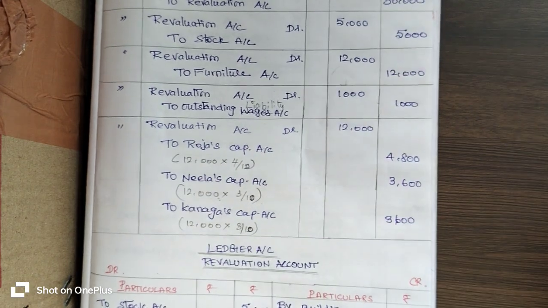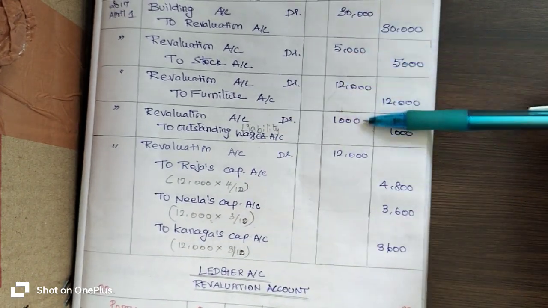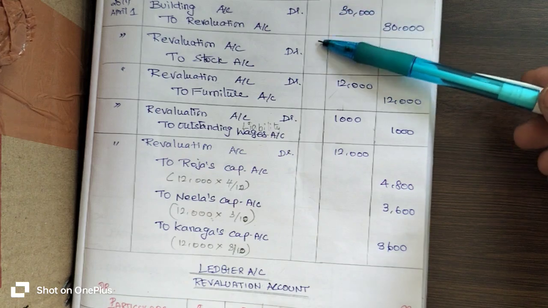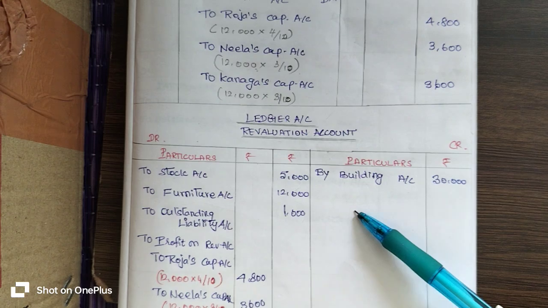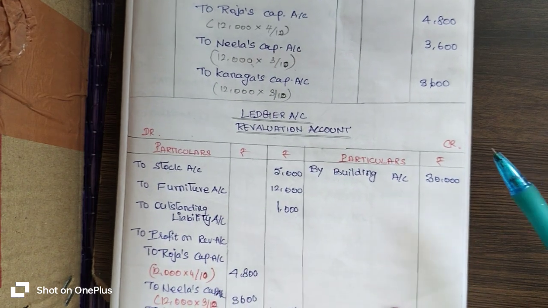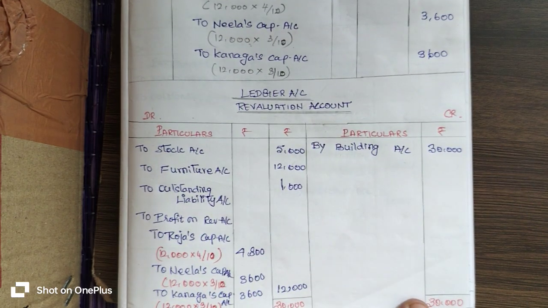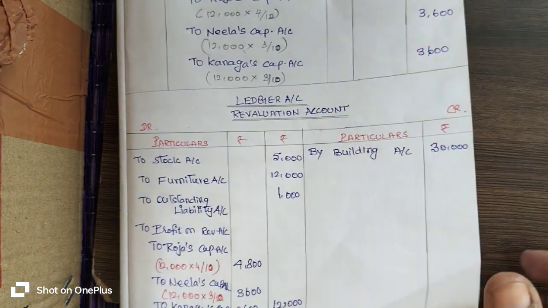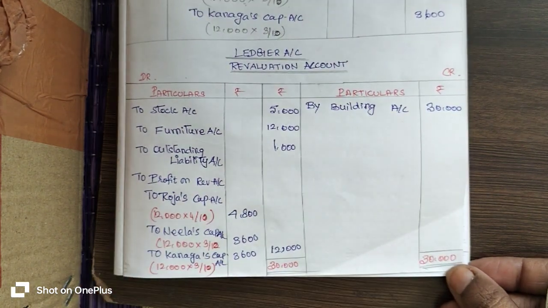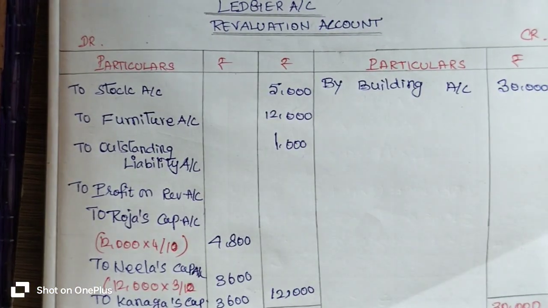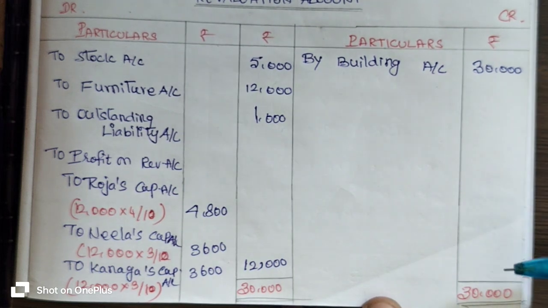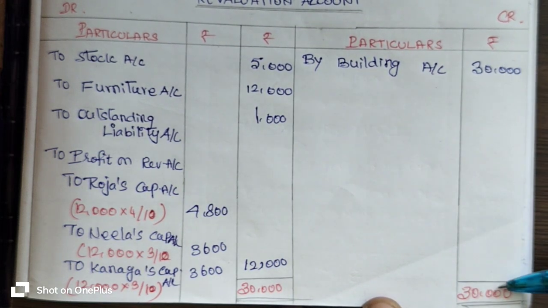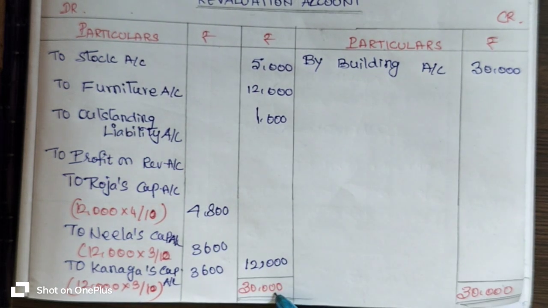So listen here. Let's check the journal entry. Revaluation related transactions we have to enter from the journal entry into the ledger account. Now we have to find out the balancing figure. For that we have to calculate the total. Whichever side has the higher value, on that side we prepare the total. As per the format, the credit side has the higher value, so the 30,000 we have to consider as the total. That 30,000 we enter on both debit and credit side.